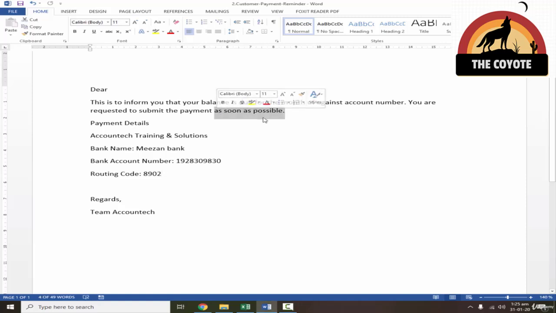If I write this statement frequently, and I just use ASAP and press tab, I can program this short form to automatically show "as soon as possible" when I only write ASAP. So let me show you how it is done.